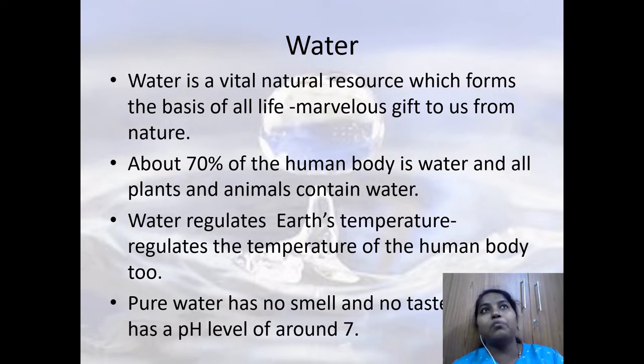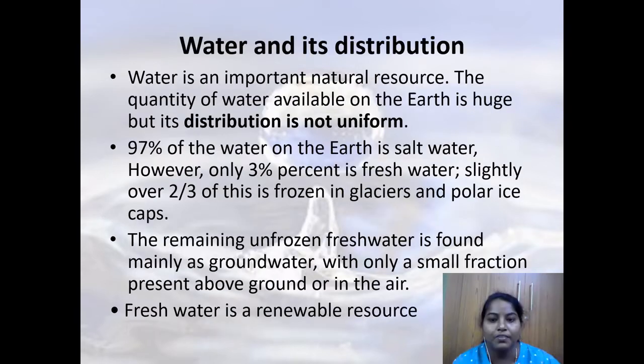What we obtain from the river or surface is mineralized water. So it has salts in it, and that's why it has that taste too. Though the quantity of water available on earth is huge, its distribution is not uniform. 97% of the water is salt water, found in seas and oceans, but only 3% is fresh water, and even in that, two-thirds is found in frozen form, in glaciers and polar ice caps.